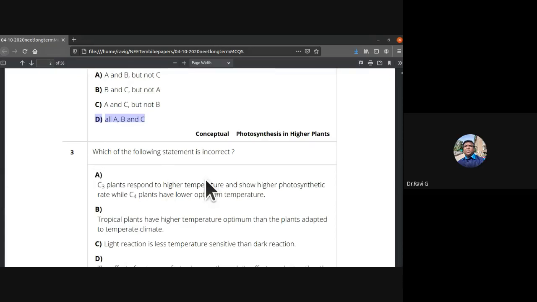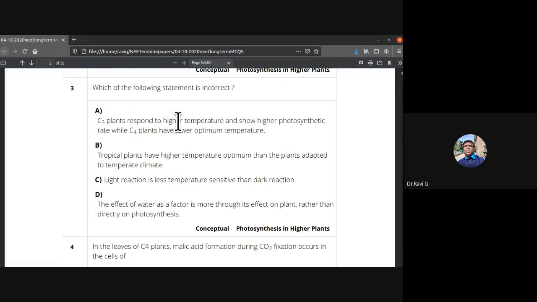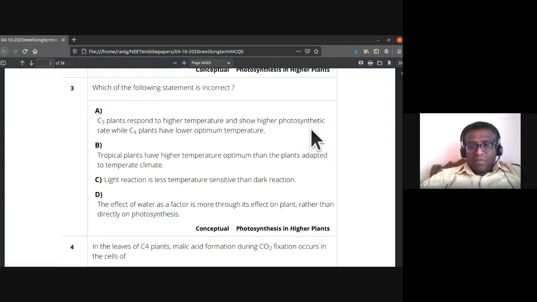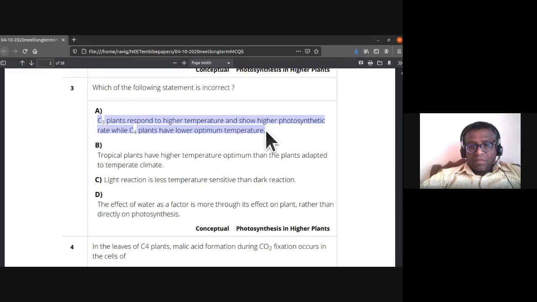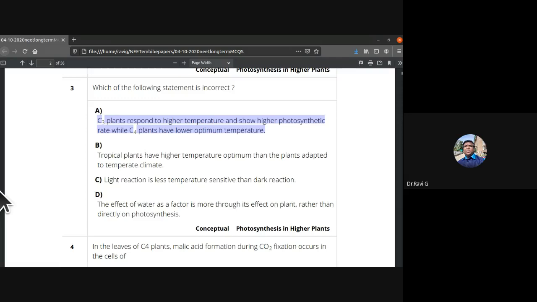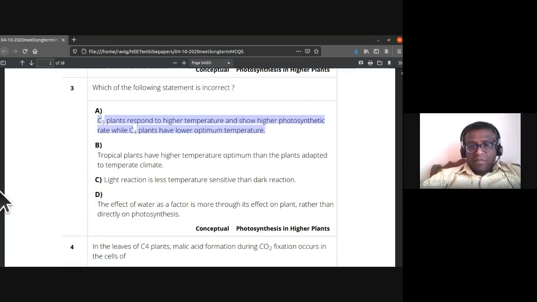Okay. So third one, which of the following is incorrect? C3 plants respond to higher temperature and show higher photosynthetic rate, while C4 plants have lower optimum temperature. So C4 plants have higher optimum temperature. This statement itself is incorrect. Since the first statement is incorrect, A is the answer. C3 plants never respond to higher temperature, while C4 plants can withstand it, and are found in tropical dry conditions. So you are aware about that. Third one, the answer is A.